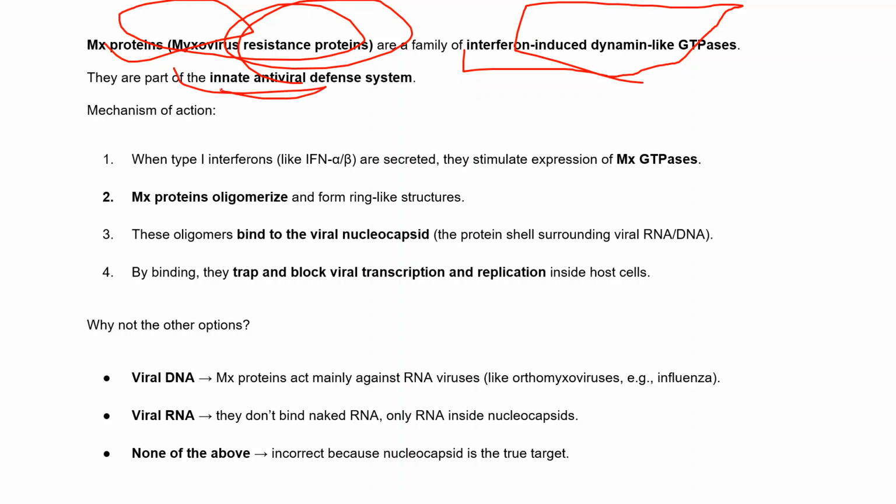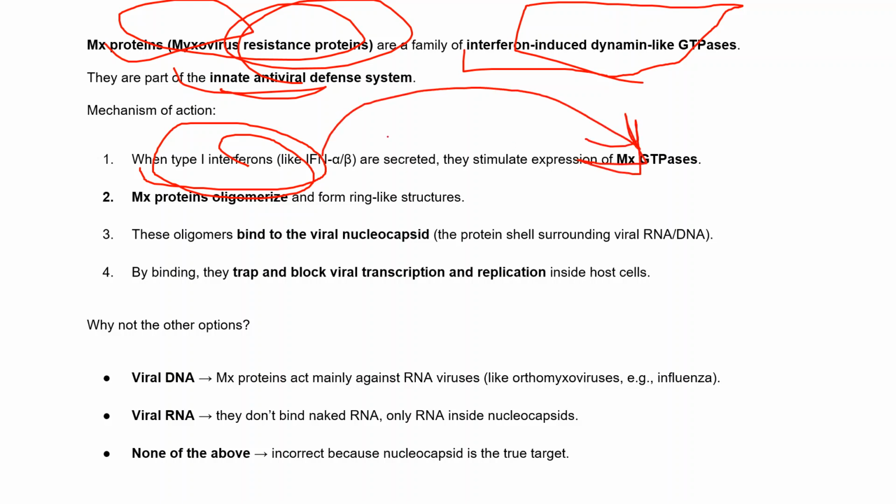We know that all the antiviral defense systems are part of the innate immune system. So what happens is, when type 1 interferon, that is interferon alpha and beta, is secreted, they stimulate the expression of these MX GTPases. Then these MX proteins oligomerize, they form units, and after that they form ring-like structures. These oligomers bind to the viral nucleocapsid.